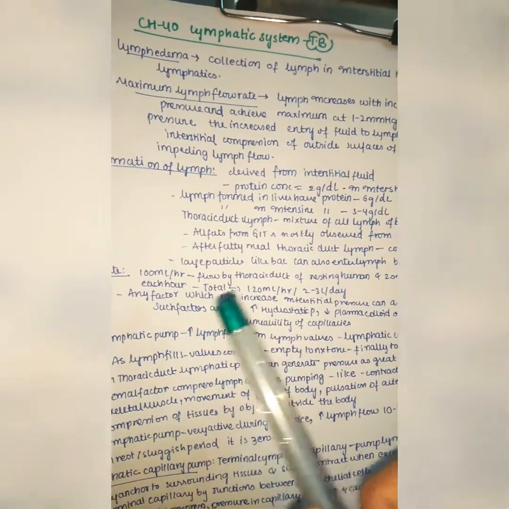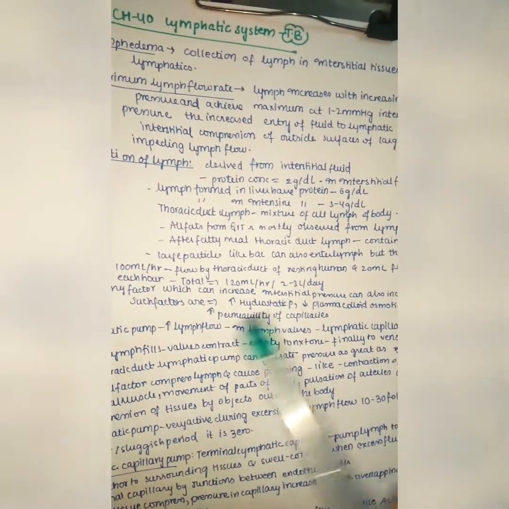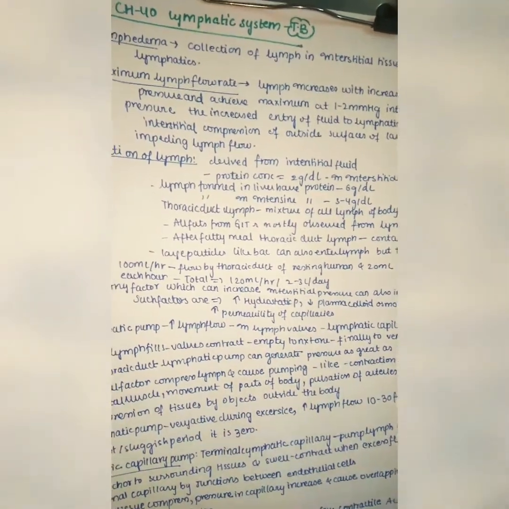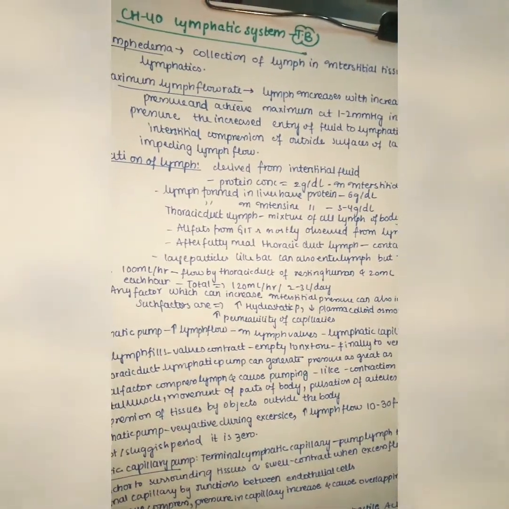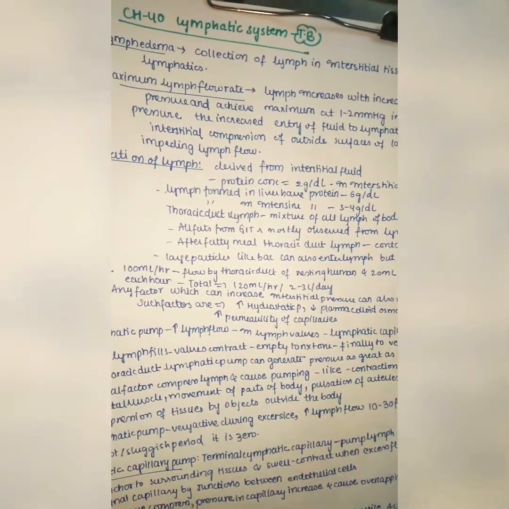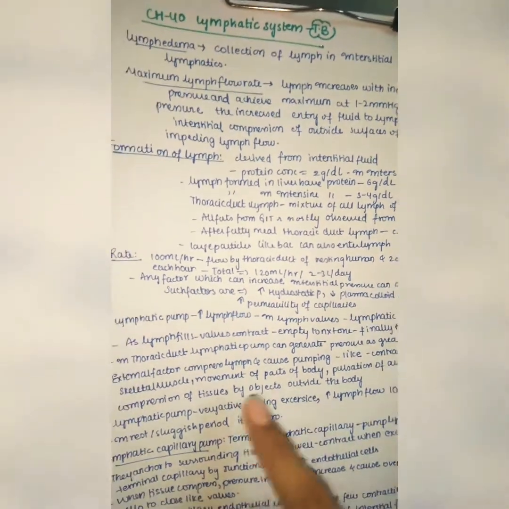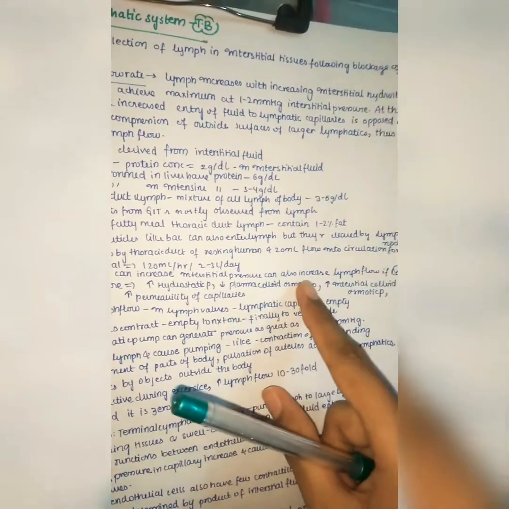So if you do the total, it is 100 plus 20, 120. So in total we have 120 milliliters of lymph flowing per hour, that is 2 to 3 liters per day. If you are getting 120 milliliters per hour, then you can calculate that 2 to 3 liters of lymph is flowing in your body in one day. So any factor which can increase the interstitial pressure can also increase the lymph flow, because it is directly related.